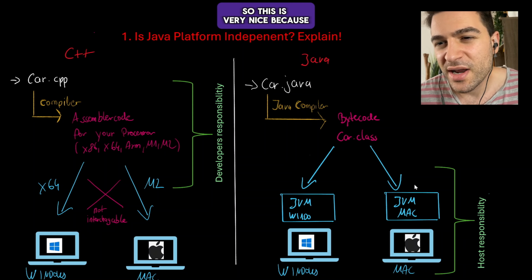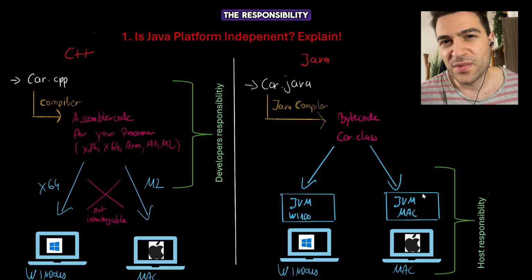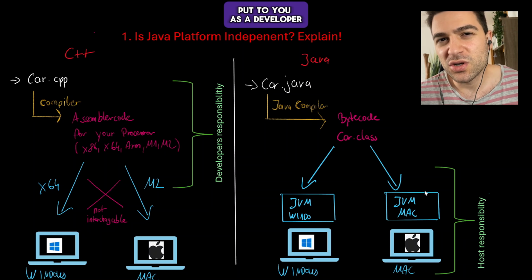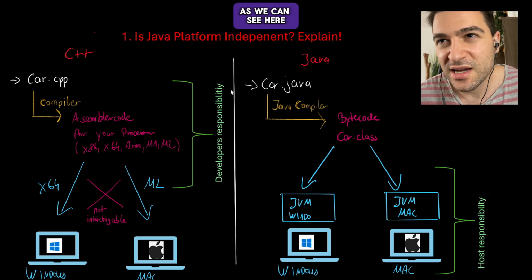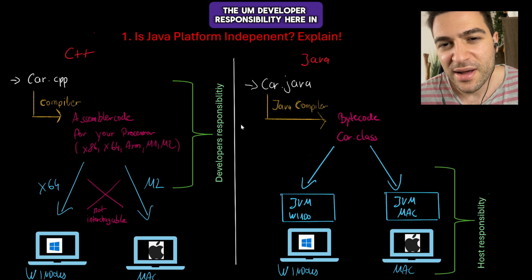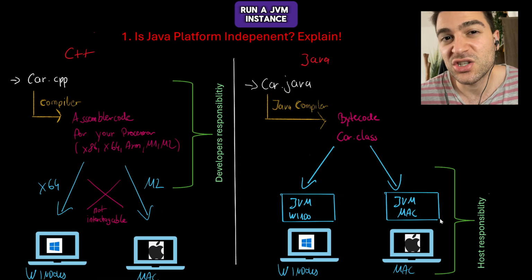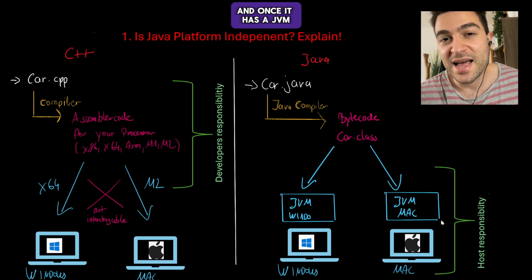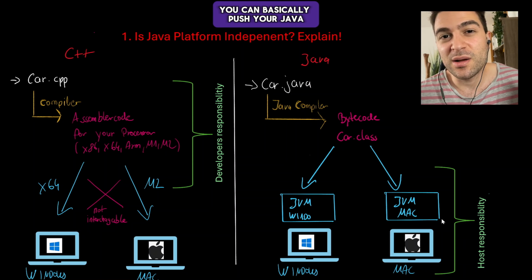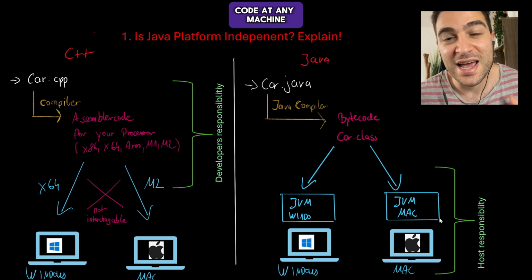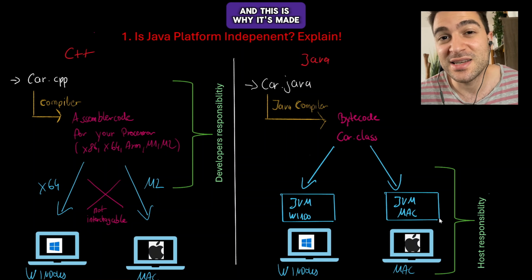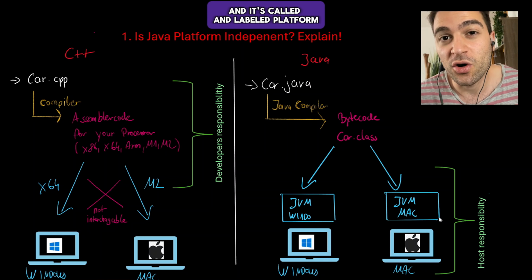So this is very nice because the responsibility of running the Java code is not put to you as a developer, as we can see here for the developer responsibility in C++, but it's rather put to the host machine. So every host machine needs to run a JVM instance, and once it has a JVM instance, you can basically push your Java code at any machine. And this is why it's called and labeled platform independent.